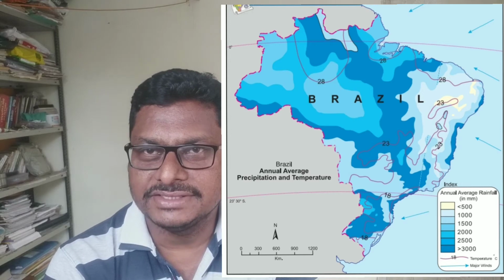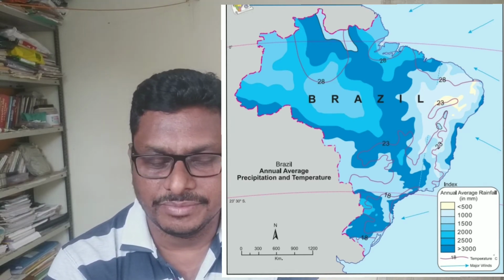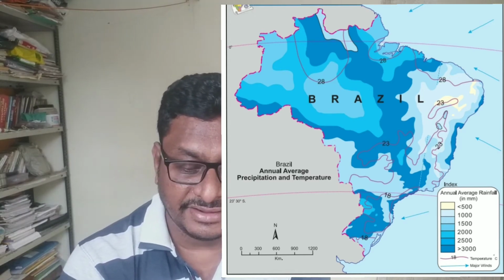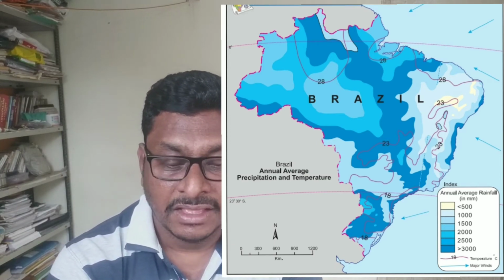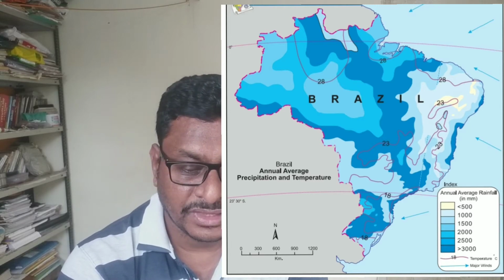and that is why a rain shadow area is created here in the northeastern side of the Brazilian highlands, and that rain shadow area is known as the drought quadrilateral, which we already discussed as well.